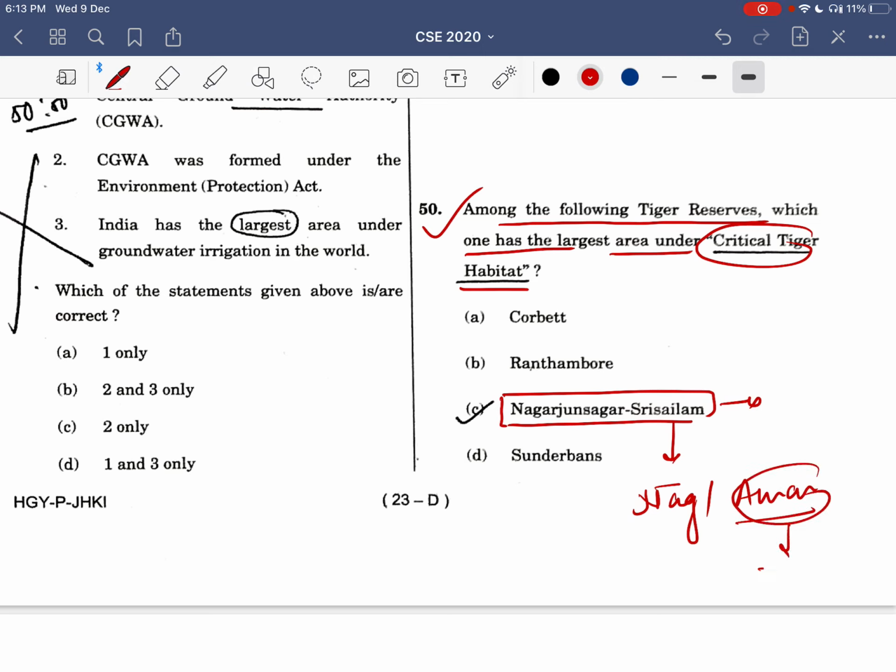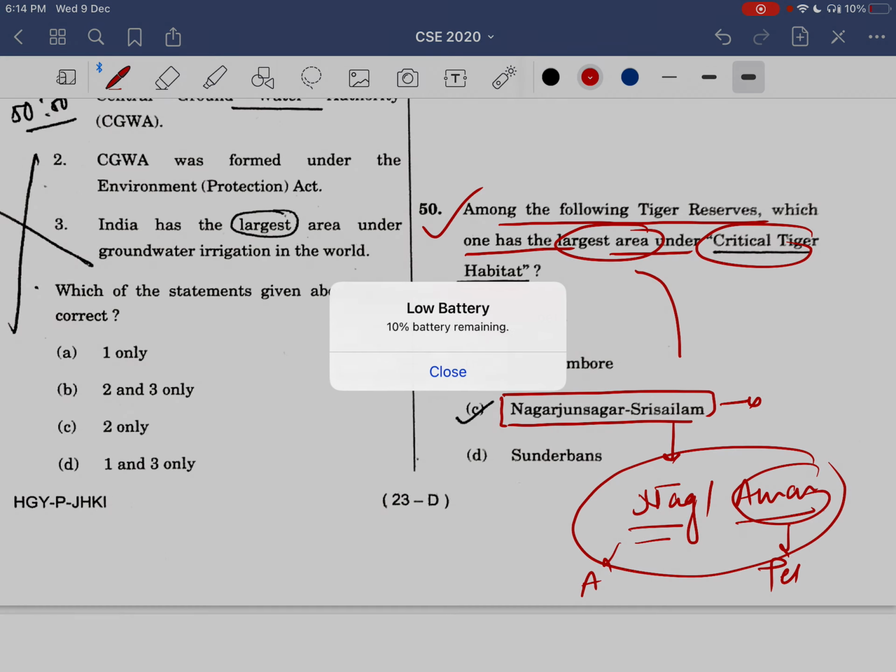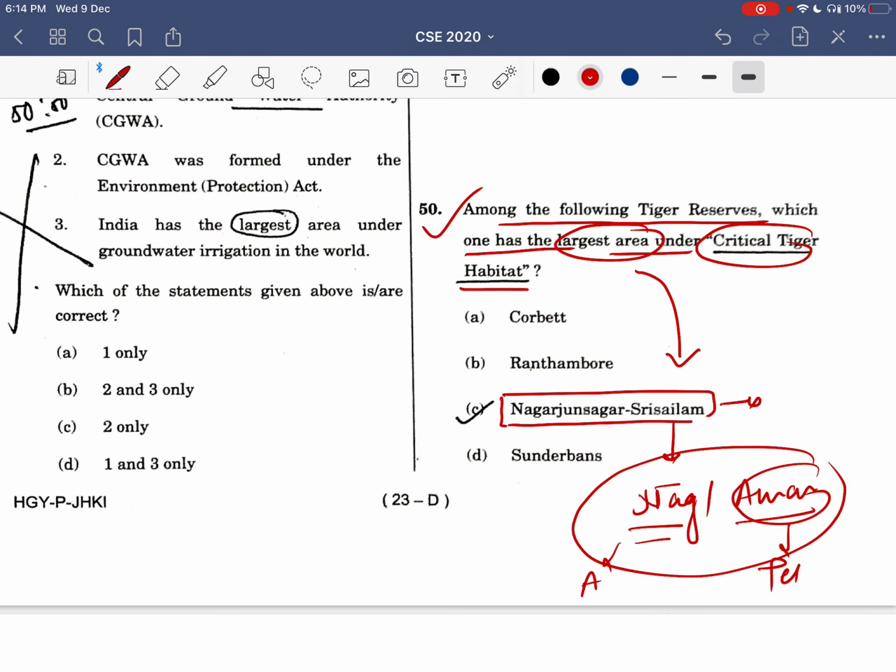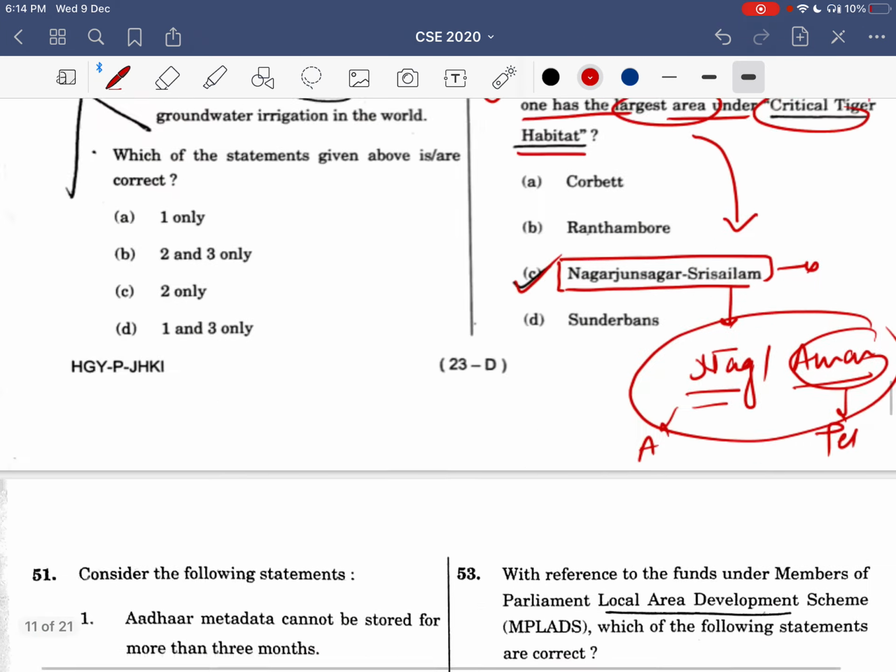Amrabad belongs to Telangana and this belongs to Andhra Pradesh. But this is Asia's biggest tiger reserve, as we know. So obviously the largest critical tiger habitat area will belong to Nagarjuna Sagar Srisailam. So I made it correct, and this was a correct answer for me.